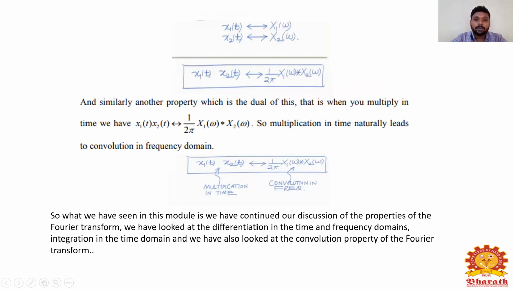Similarly, there is another property, which is the dual of this: when you multiply in time, x1 of t into x2 of t, if you take a Fourier transform, you will get 1 by 2 pi times X1 of omega convolved with X2 of omega. So multiplication in time naturally leads to convolution in the frequency domain.